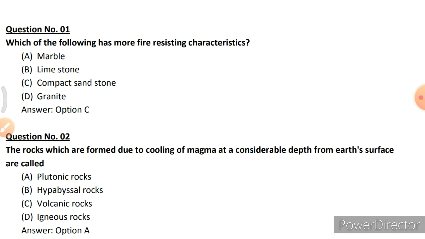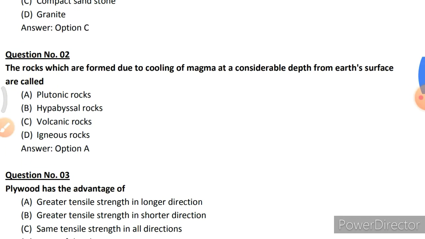Which of the following has more fire resisting characteristics? Option C, compact sandstone. The rocks which are formed due to cooling of magma at a considerable depth from Earth's surface are called A, plutonic rocks.